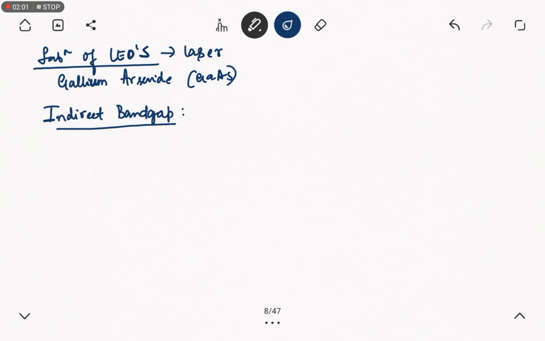In a direct band gap semiconductor, electrons jump from the conduction band to the valence band, emitting radiation. Here, in the semiconductor in which the electrons jump from the conduction band to the valence band, this is the conduction band and this is the valence band.